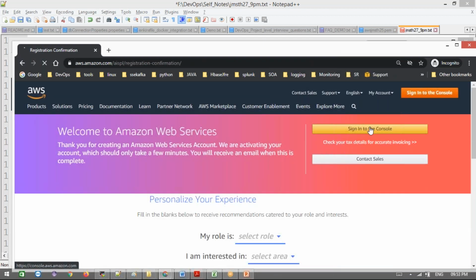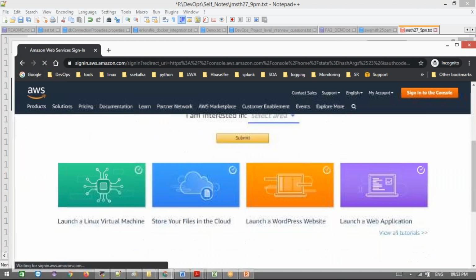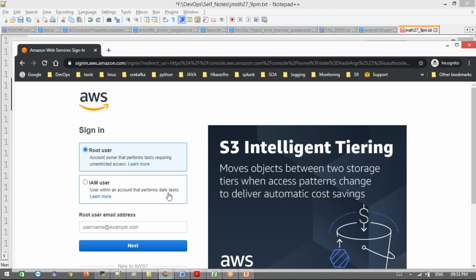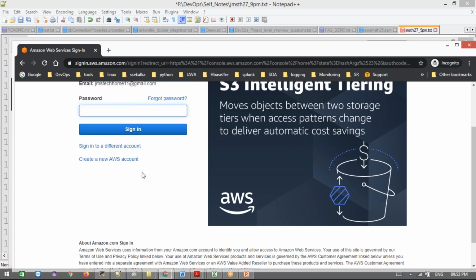Now sign into the console. Just click this. These are not required at all. Okay, no need to fill up anything here. Now enter the mail ID you provided, that mail ID here. Next. And the password.